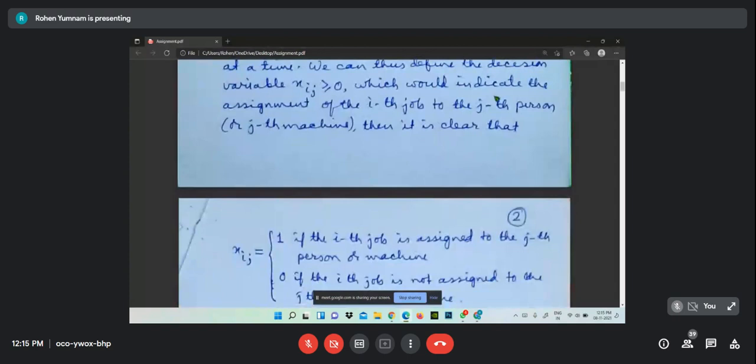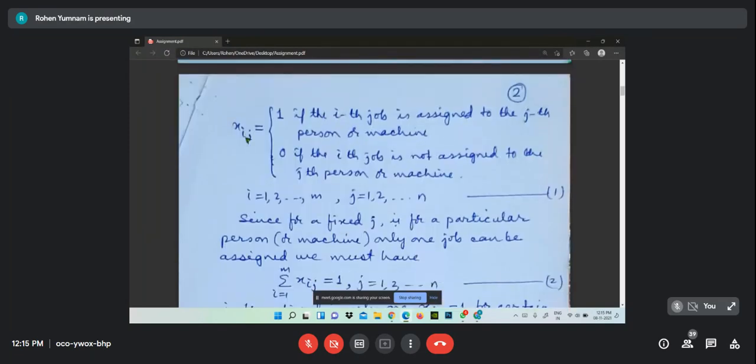We can thus indicate the assignment of the i-th job to the j-th person. Then it is clear that, see, Xij. Xij is what? Xij value will be 1 if the i-th job is assigned to the j-th person or machine, 0 if the i-th job is not assigned to the j-th person or machine. See, what we have to do is that if a particular job is assigned to a person, then we'll think that that value is 1. If it is not assigned, then it is 0.